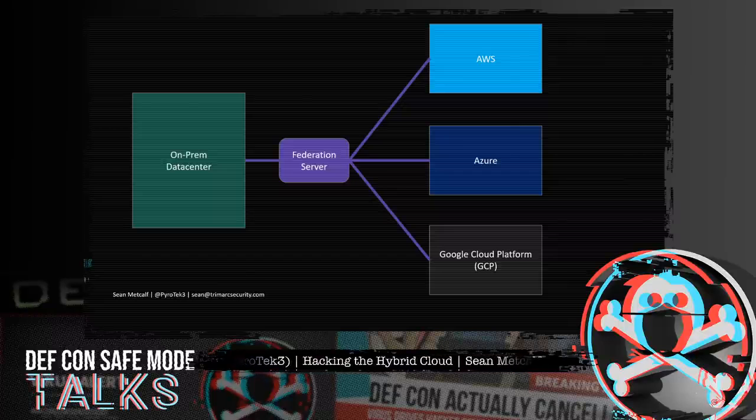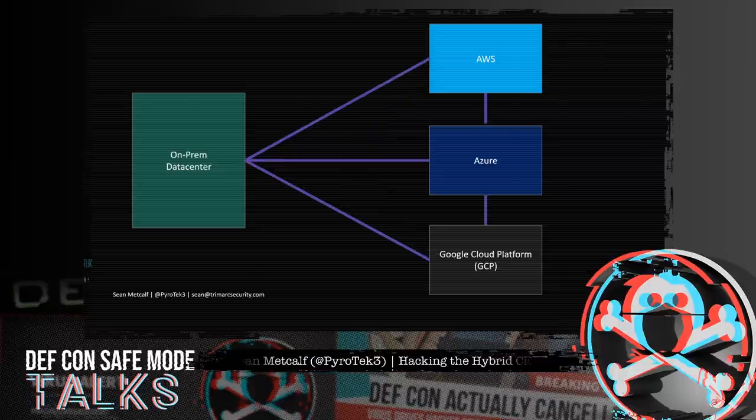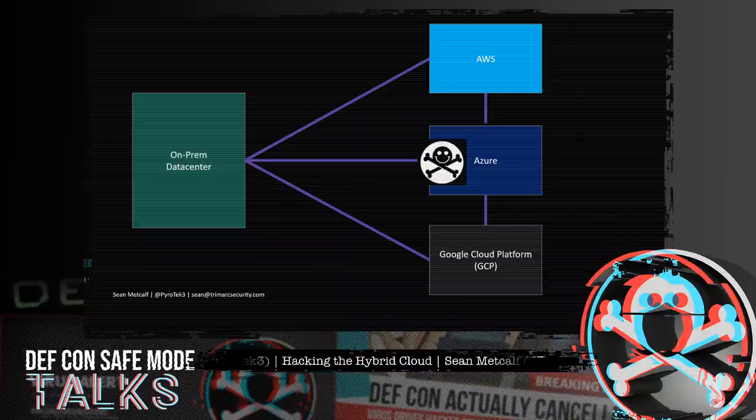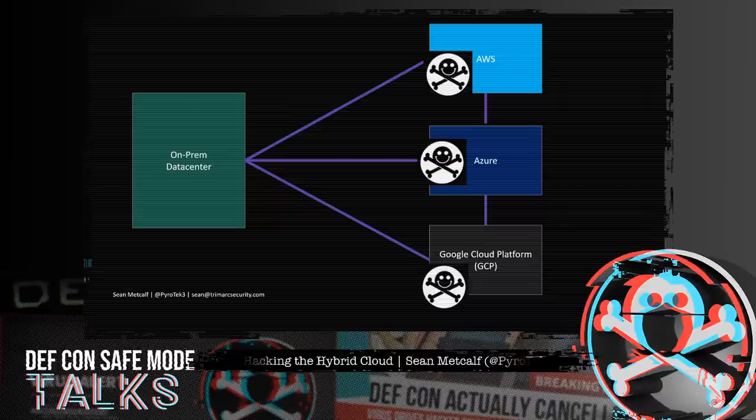We have AWS, we have Azure, and we have Google Cloud Platform. And I simplify this, like I said, showing the on-prem data center and federation to the 3 different cloud environments. But ultimately, this federation just means that we have this sort of configuration where everything can talk to everything else and that they're interconnected. And this means a compromise in one will likely lead to a compromise in all cloud environments. Since the IAM story is quite different in each and difficult to track roles and privileges across them, it's likely that accounts are over-permissioned in the scenario.